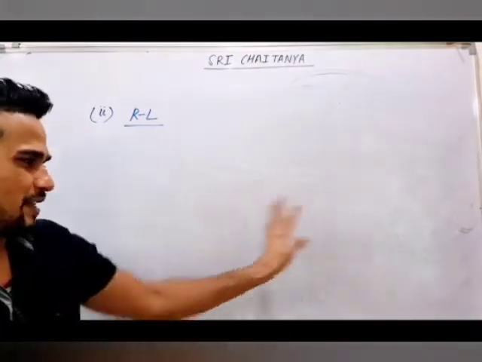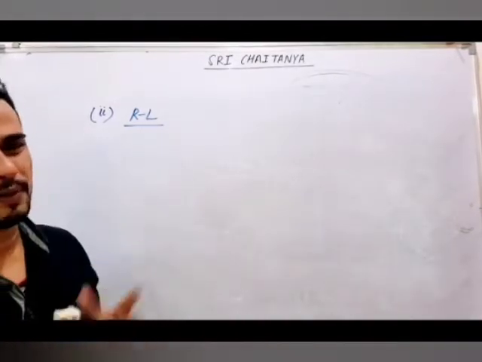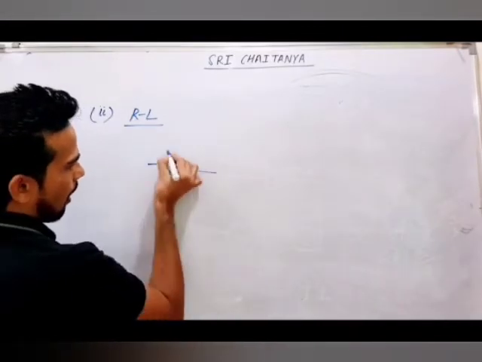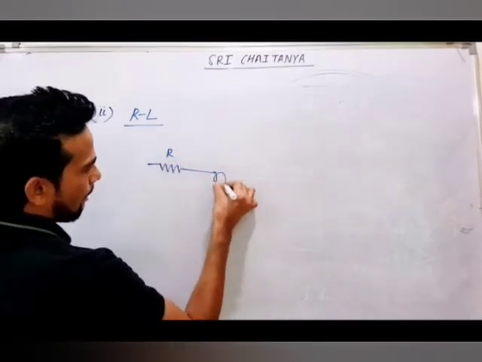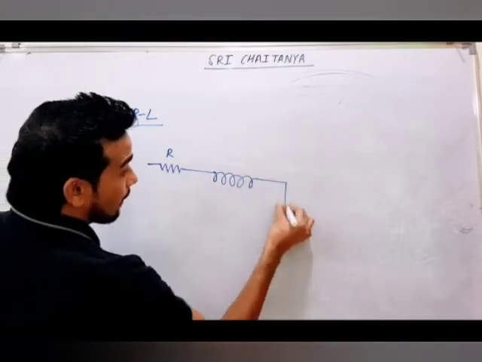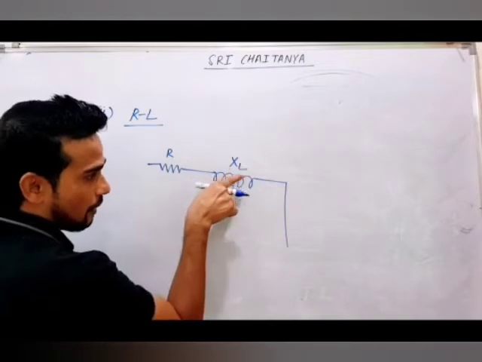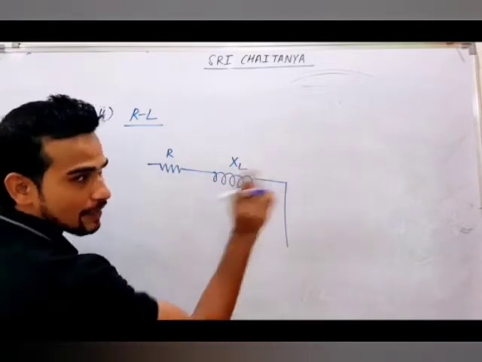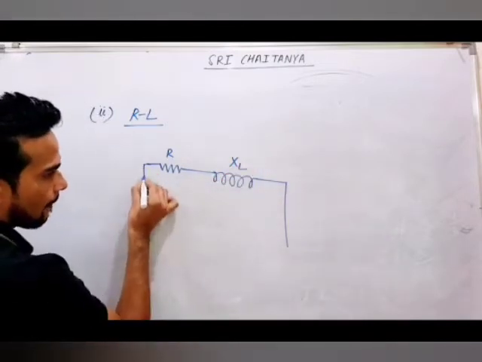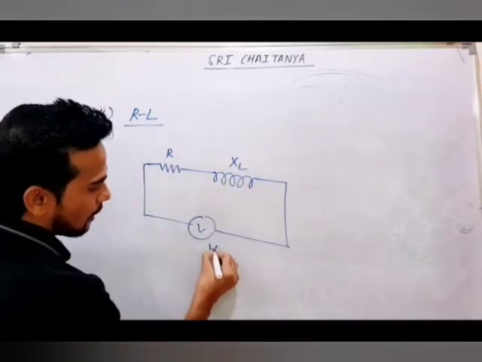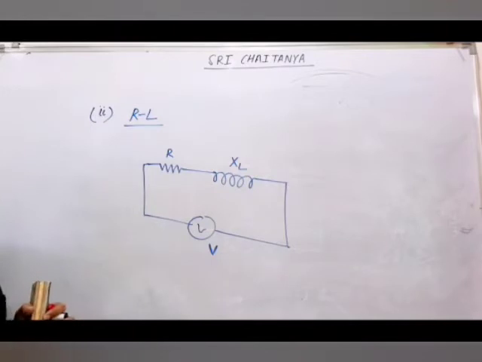And now it will be easier because you understood the first one. So the same thing will happen here also. So first thing, R will be there, L will be there. This L will have XL. If it is not given, they will give you L. You can find XL as omega L. They will again be connected to one AC source whose RMS value will be given as V.